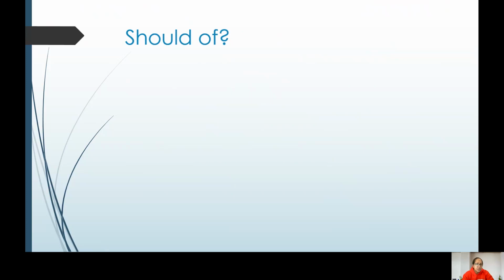Now, where does "should of" come from? Why do some people use "should of"? Well, first of all, "of" is a preposition. It's not a verb, so it can't be used after should. So why do people use it?